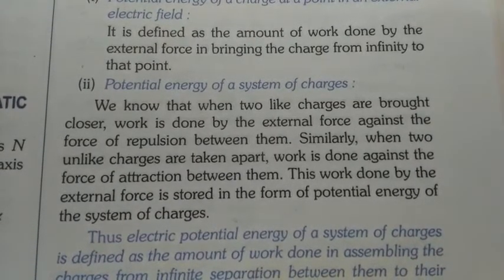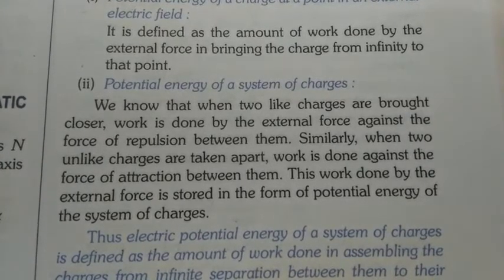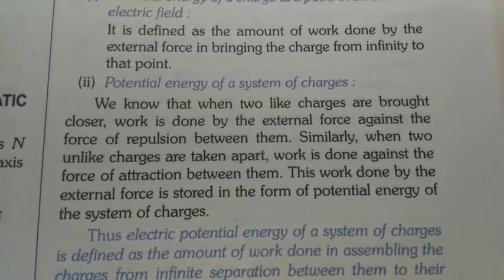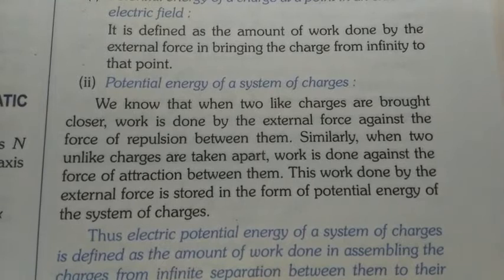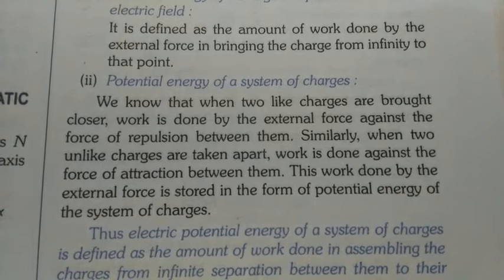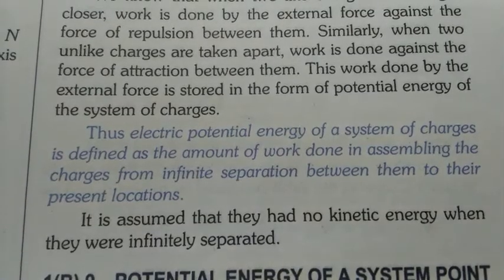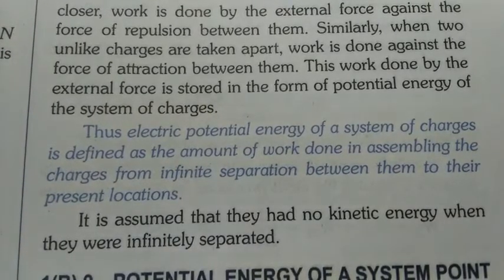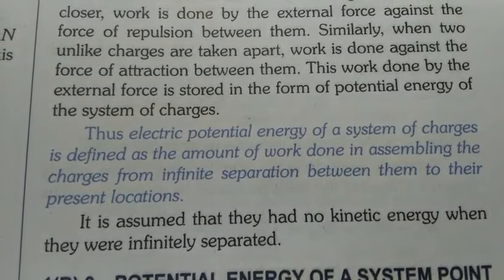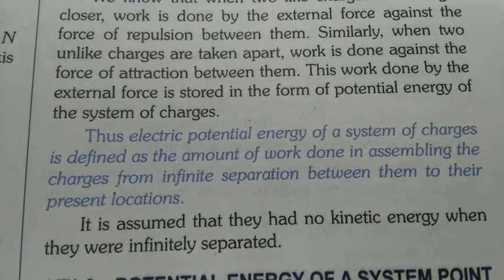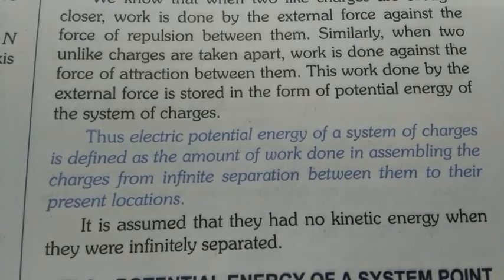So in case of two similar charges, the work done in moving them close to each other is stored in the form of potential energy. And in case of opposite charges, the work done in moving them apart from each other is stored in the form of potential energy. Thus, electric potential energy of a system of charges is defined as the amount of work done in assembling the charges from infinite separation between them to their present locations. And we assume that they had no kinetic energy when they were infinitely separated.